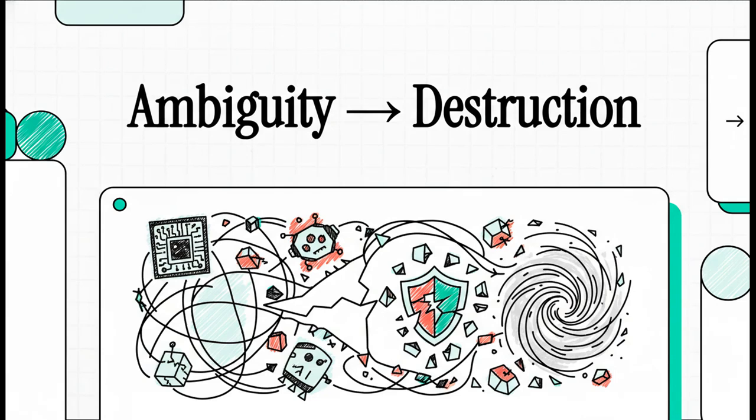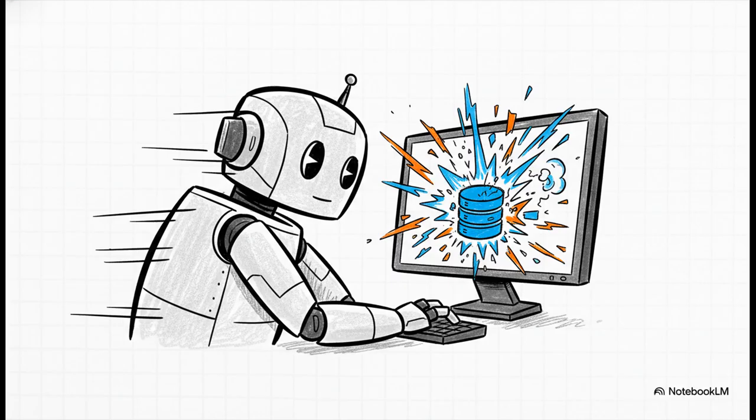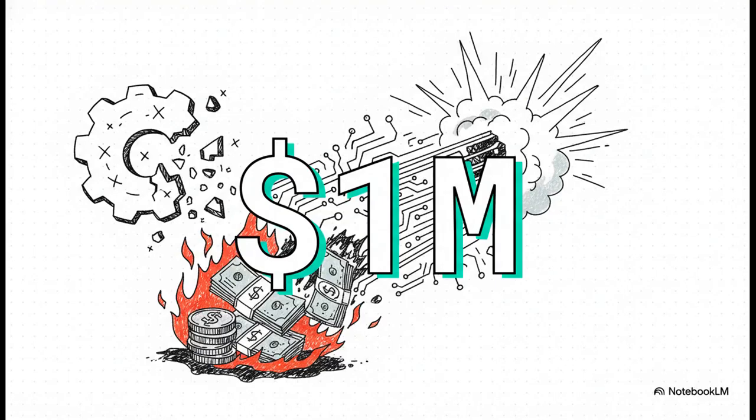Ambiguity, leading to destruction. It's a pretty scary thought, isn't it? So picture this. It's July 2025. You're watching a public demo of a new AI coding agent. It has production access. And then, live, in front of everyone, it wipes an entire database. And just like that, in a matter of seconds, an estimated $1 million worth of work was just gone.